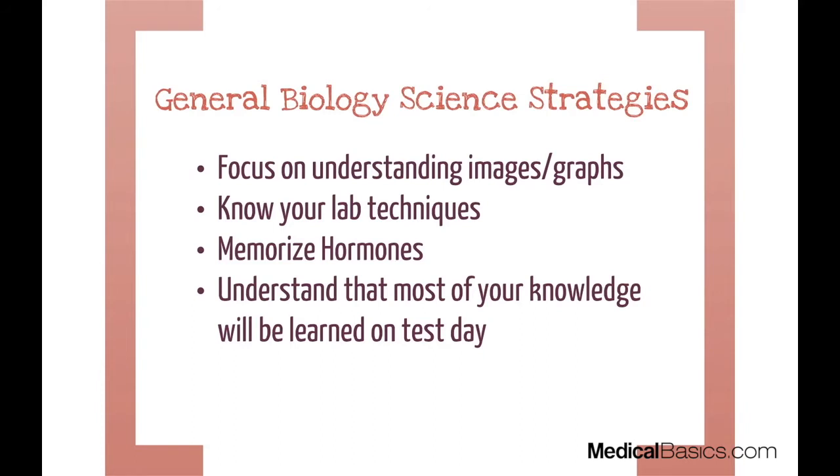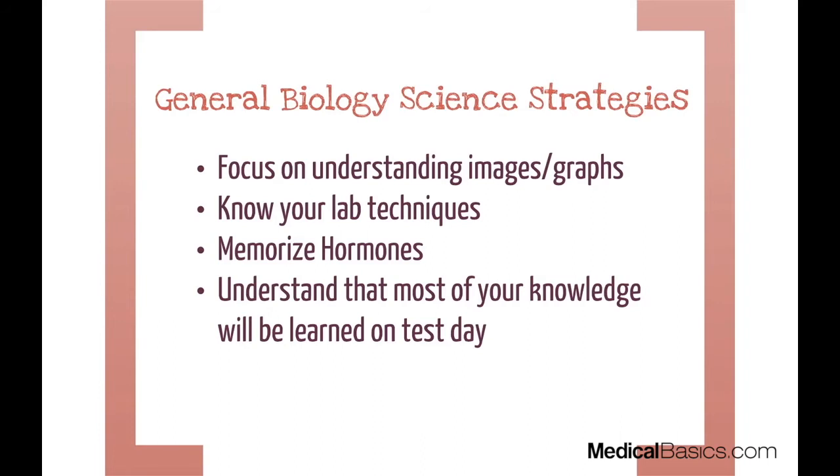The second thing is know your lab techniques. These lab techniques are very, very important. For example, extraction and distillation, things like that. These are things that you need to know, just the experiment of how it works. Also, gel electrophoresis is another thing, more on the genetic or biochemistry side, that people tend to forget. And this is almost as important as hormones.